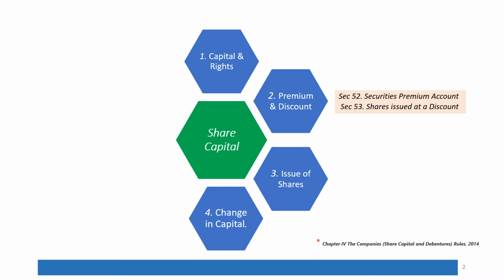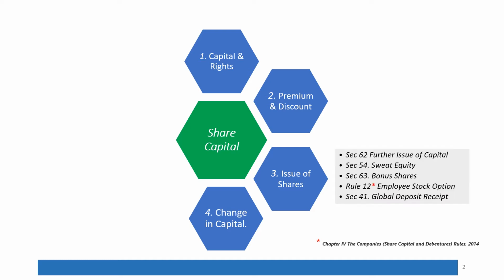Then we will deal with the two heads of securities premium account and shares issued at a discount. And our interest will take us to further issue of capital, sweat equity, bonus shares, employee stock options, and global deposit receipt.